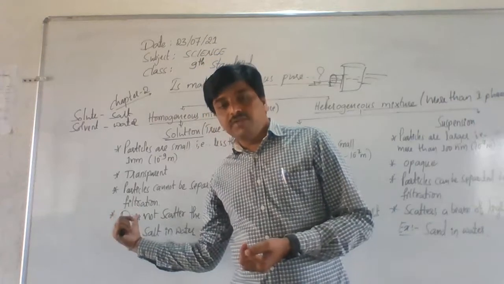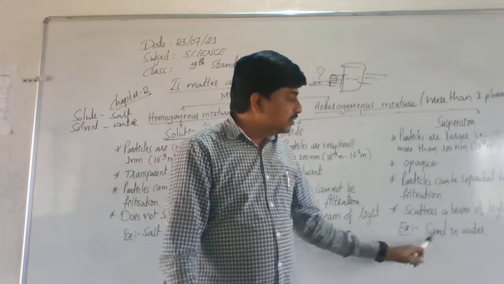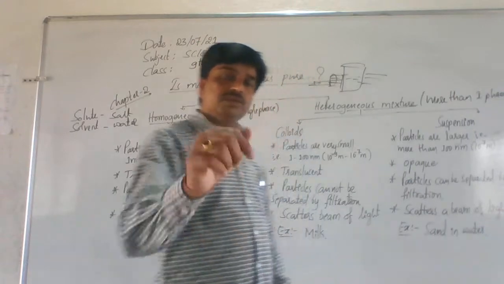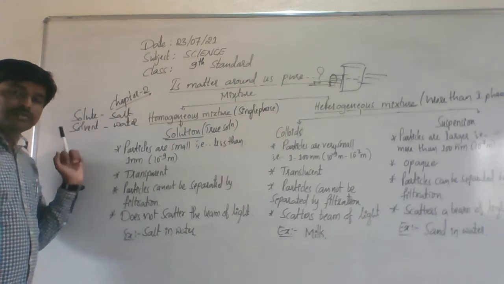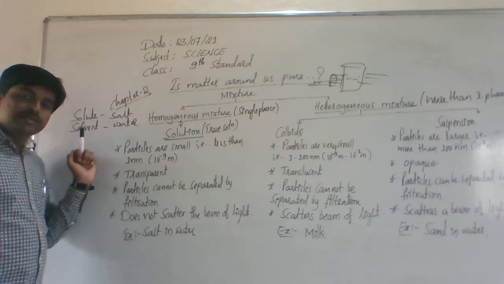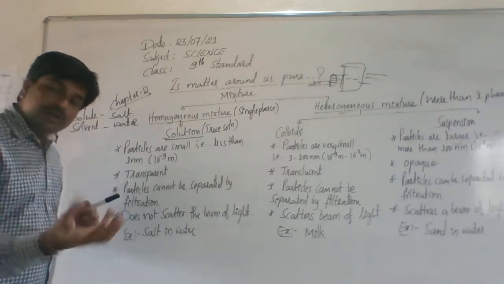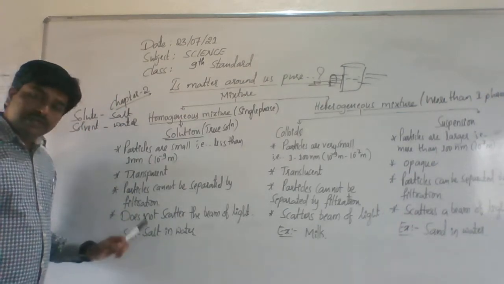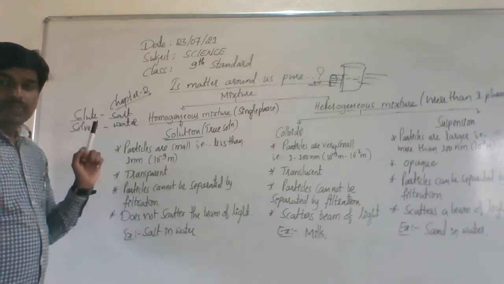Salt solution is an example for solution, milk is an example for colloid, and sand in water, that means sand solution, is the best example for suspension. And remember students, one main thing is that a solution has two parts, solute and solvent. Solute means the dissolving substance, solvent means the substance in which it dissolves. Here in a salt solution, the solute is the salt, the solvent is the water.